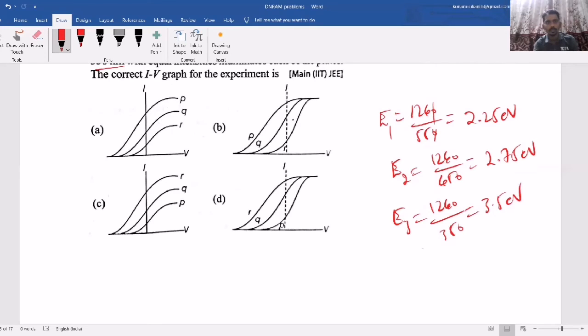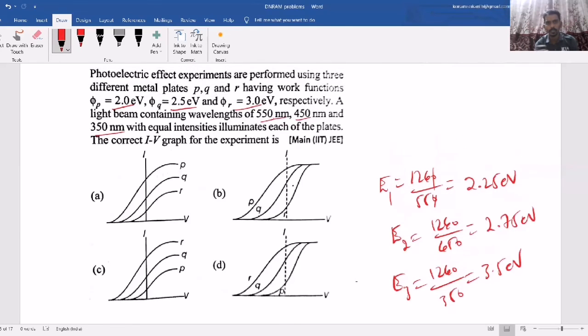Now, what they are asking is the correct IV graph for the experiment. So here, if you take materials P, Q, R, see the work functions. E1, if you consider, is 2.25. 2.25 means it can emit only from P. It cannot emit from Q and R because their work function is more.